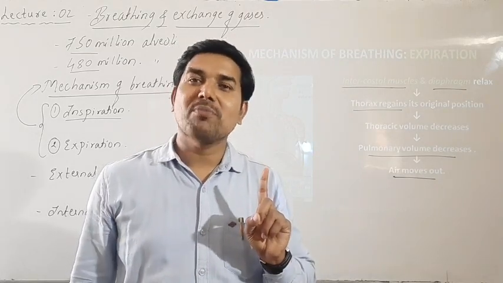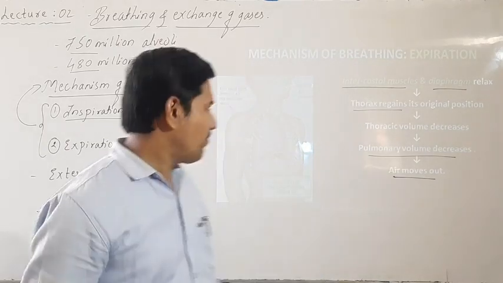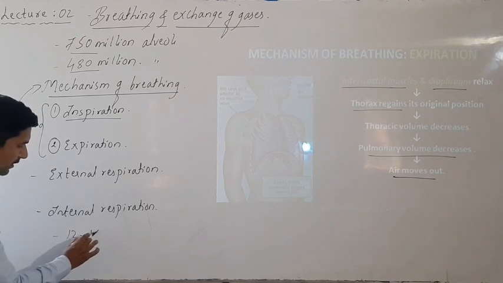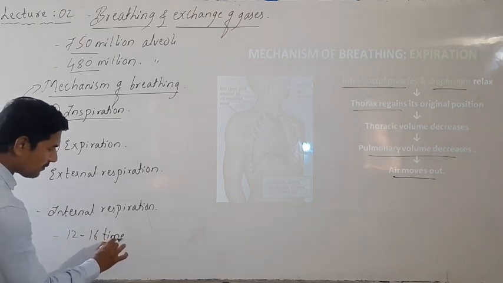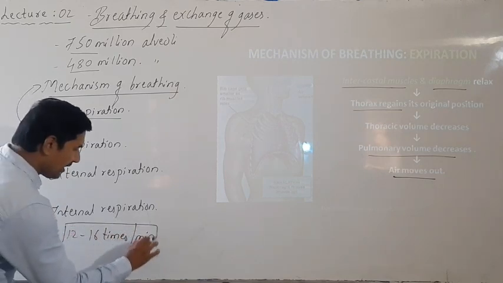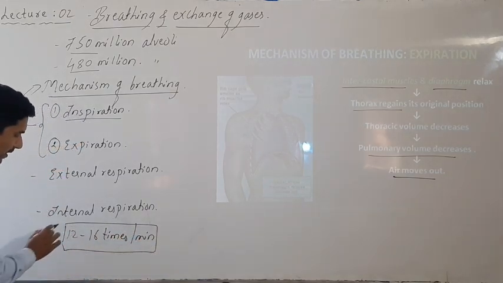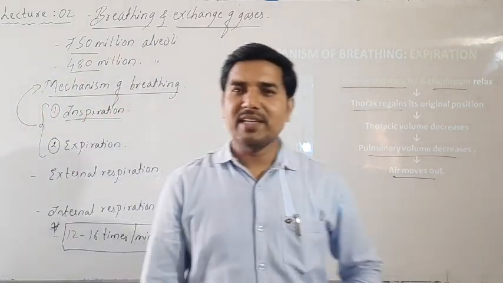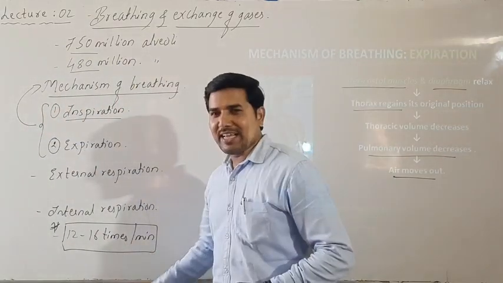The rate of breathing per minute is 12 to 16 times per minute. Remember this one, which is most important also.